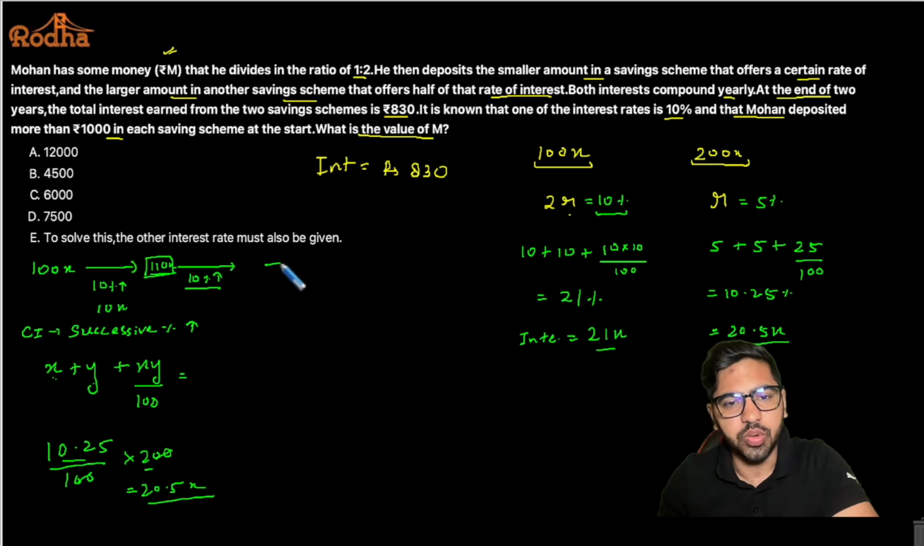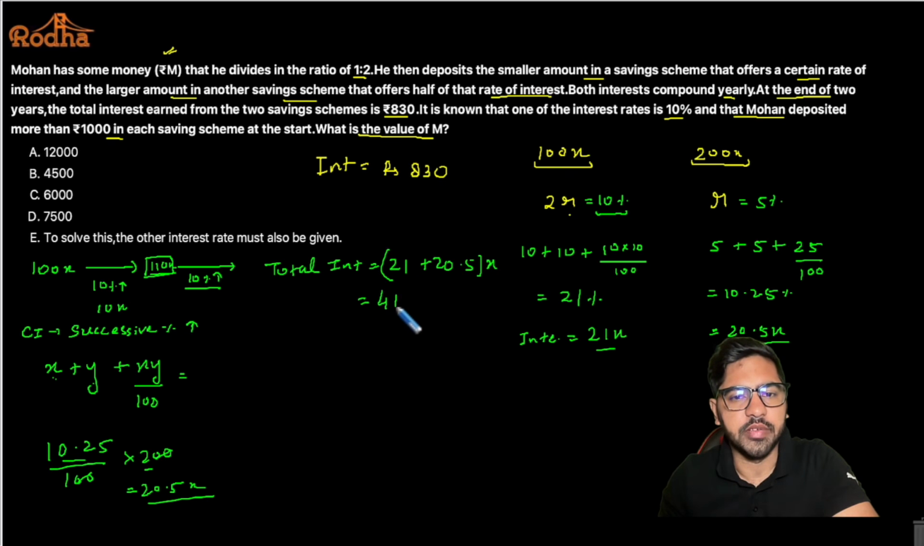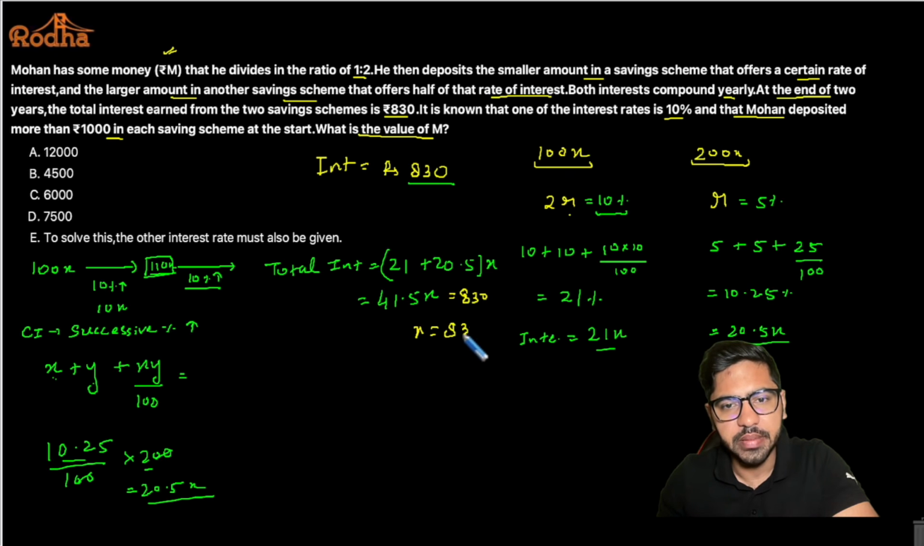So can I say the total interest earned is equal to 21 plus 20.5x, right? So that will come out to be 41.5x, and this value has been given to me as 830, right? So 41.5x is equal to 830. In that case, the value of x will come out to be 830 upon 41.5, right?